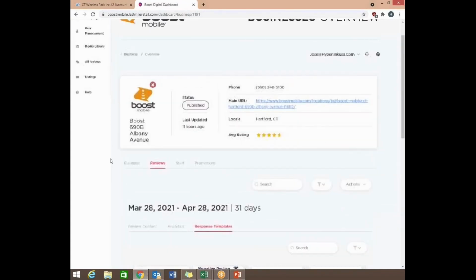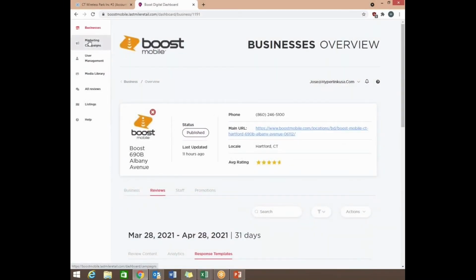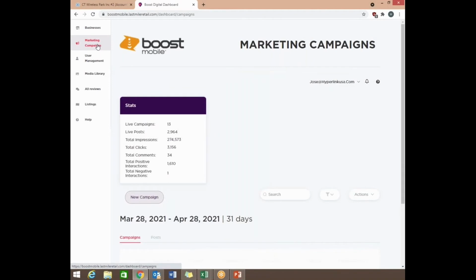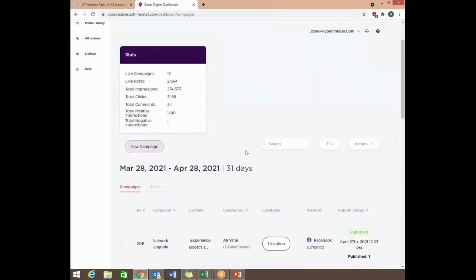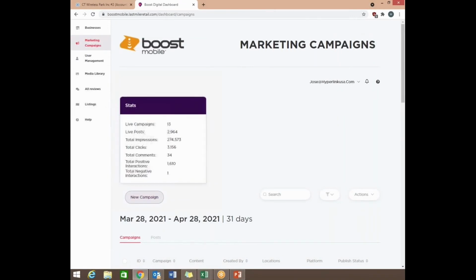Let's scroll back up. Now we're going to be going over the actual marketing campaigns, which is setting up your own campaigns or seeing what Boost has posted already. So the first thing you're going to see when you hit marketing campaigns on the top is status. What this does is it gives you a general overview of the past and live campaigns and all their performances, just a little history or stats about each campaign that ever went up for this location for your stores.